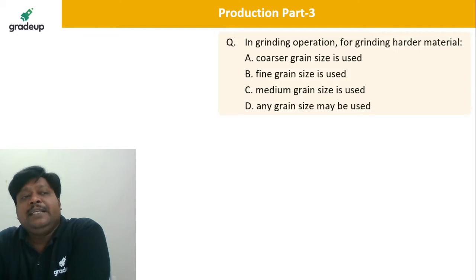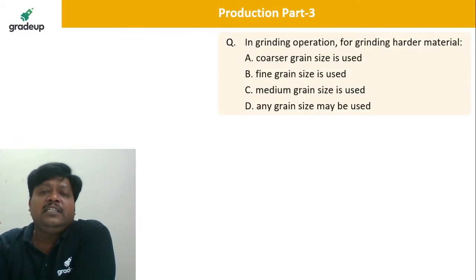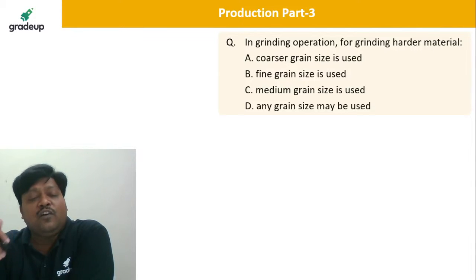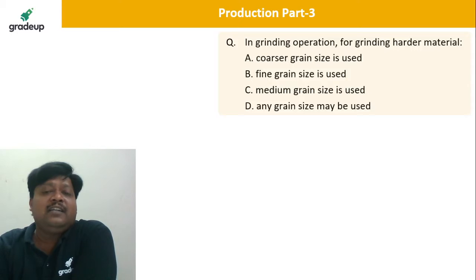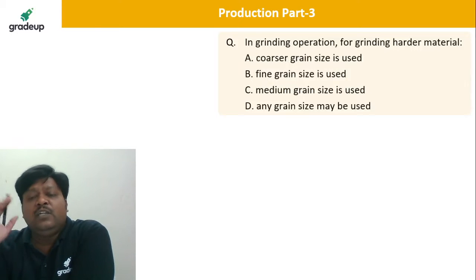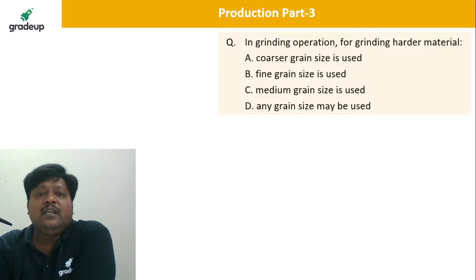Next question. In grinding operation, for grinding of the hard material we go for the soft grinding wheel, and for grinding of the soft material we go for the hard grinding wheel. That you know very well. The only thing is that here, for grinding of the harder material you can use any grain size, because softness or hardness is irrespective of the grain size.